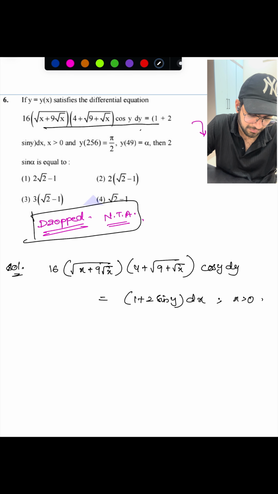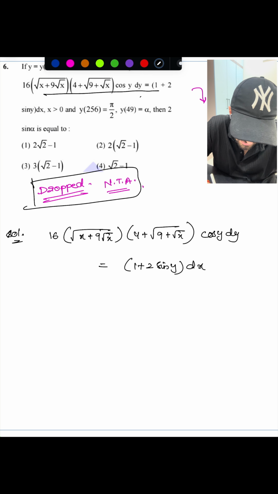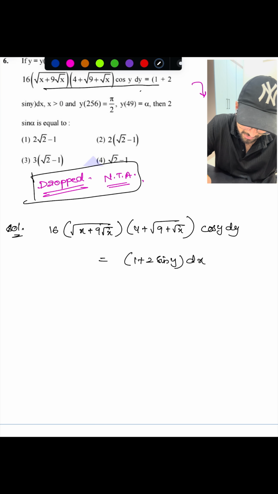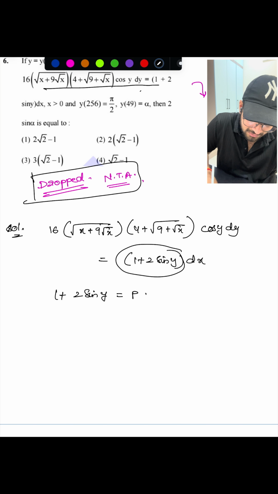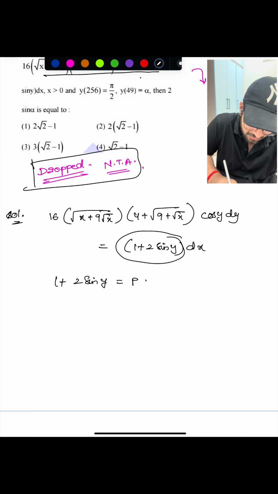As x is greater than 0, I can take 1 plus 2 sin y as some p. So now if I differentiate it, I get 2 cos y dy equals dp, right.